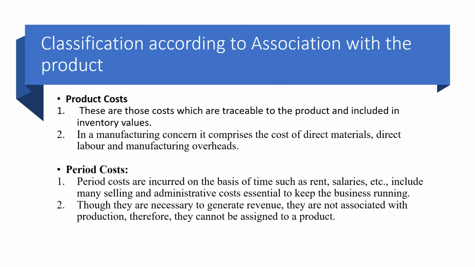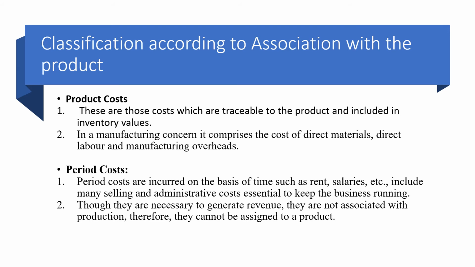The next classification of cost is according to the association with the product. So on the basis of association with the product, costs are classified as product costs and period costs. Product costs are those costs which are traceable to the product and are included in the inventory value. Inventory is the stock value. So these costs are easily traceable and they are also included in the value of the stock.